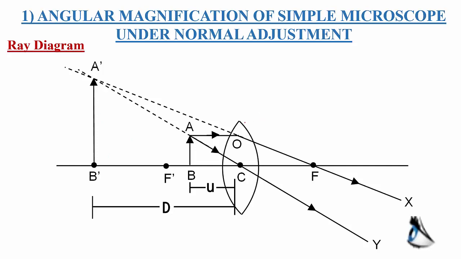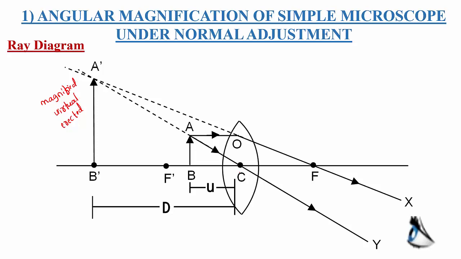See here, a simple microscope is a convex lens of small focal length having optic center C. Now I am going to consider a small object AB, kept between the optic center and the principal focus. When the object is between the optic center and principal focus, the image is always magnified, virtual and erect.